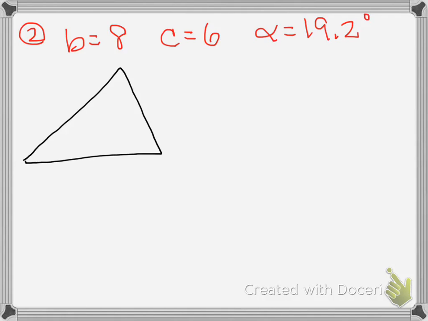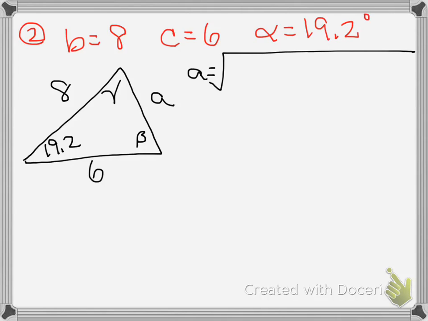Okay, so let's check. Setting up my triangle. Here's 19.2, making that side A. There's 8, so that's beta. There's 6, so that's gamma. Solving for side A, I get A is the big old square root of 6 squared plus 8 squared minus 2 times 6 times 8.